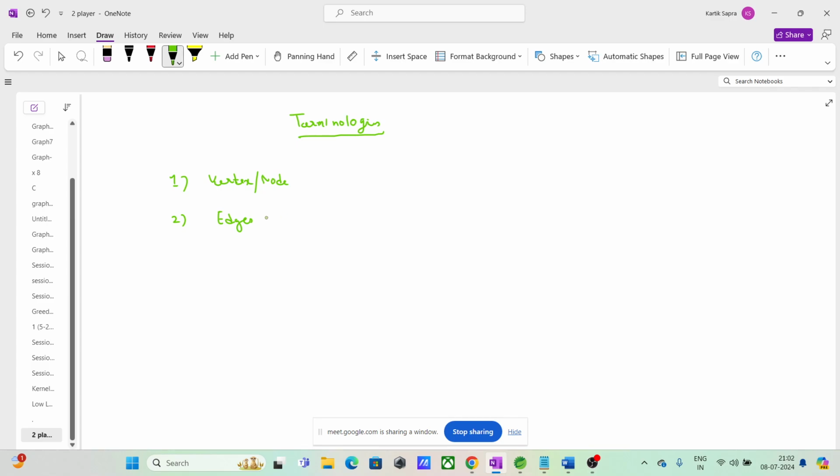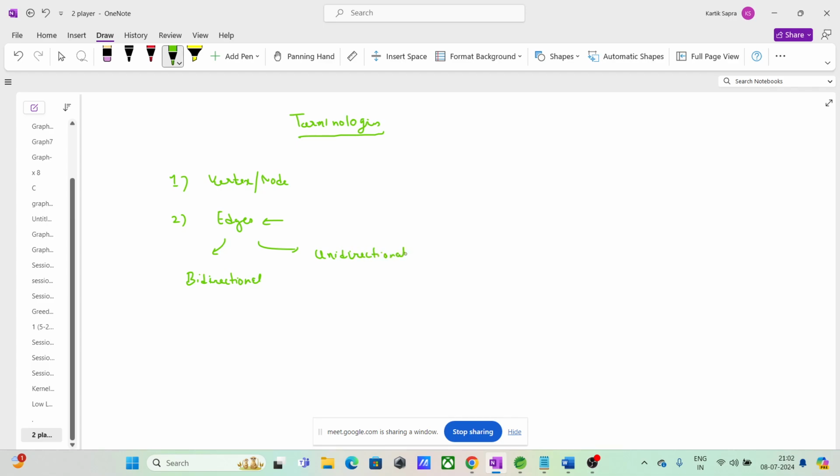Now guys, what are some other ones? Let us see some types of edges, right? So guys, in the types of edges there is a bidirectional edge, or there is a unidirectional edge.